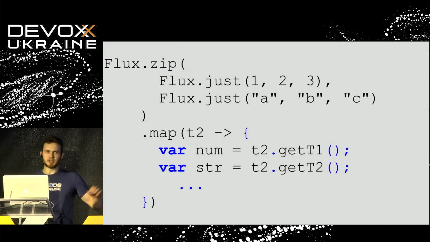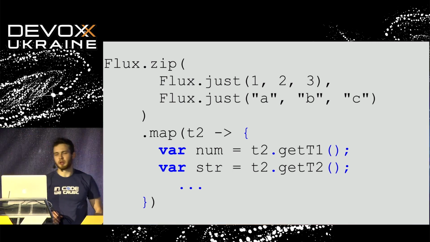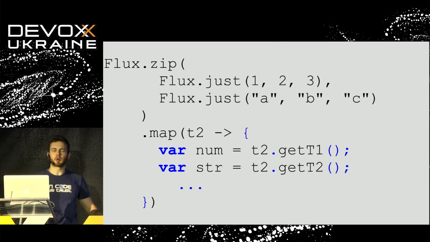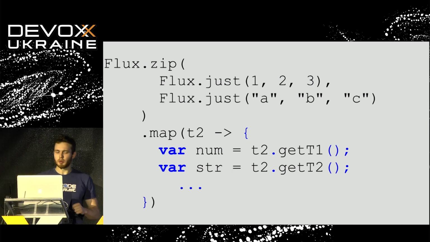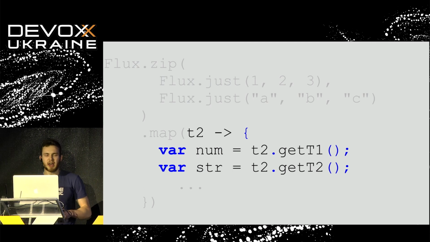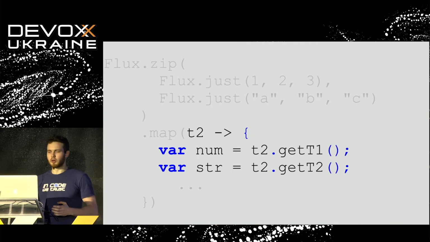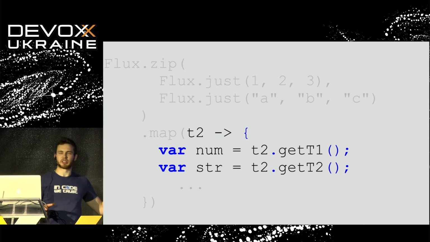So for example, let's take a look at this code. We have two streams, one stream of numbers and another stream of, for example, letters or words. We would like to zip these two streams, and as a result of this zipping, we will receive a tuple, which has a branch of numbers and a branch of, for example, strings. We don't like to work with this boilerplate.